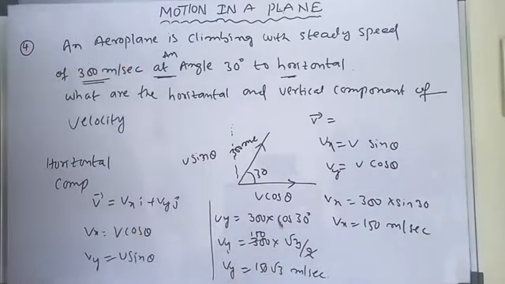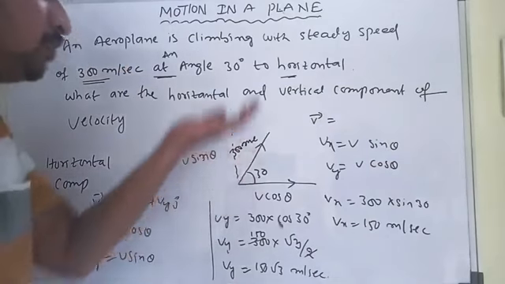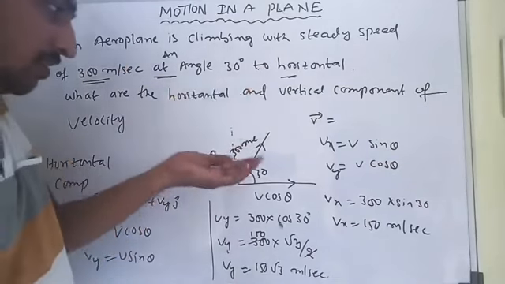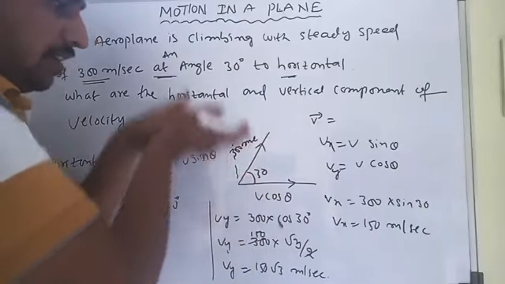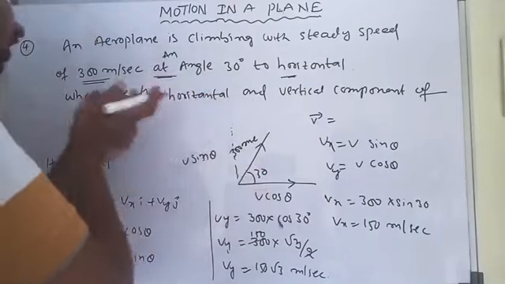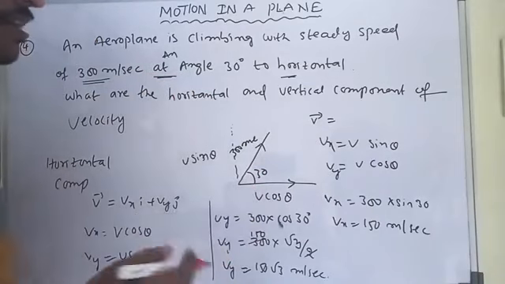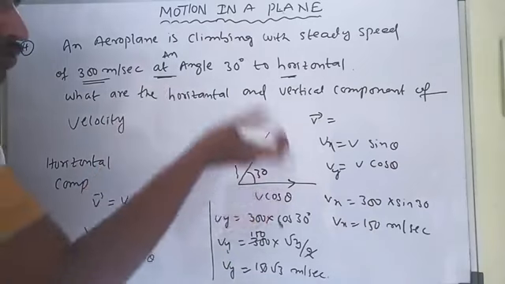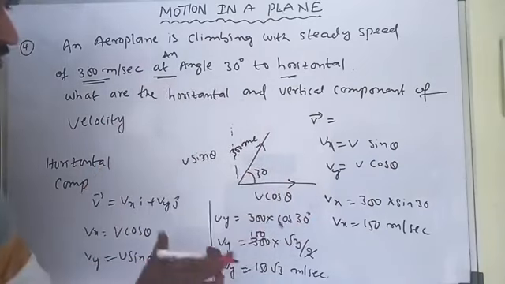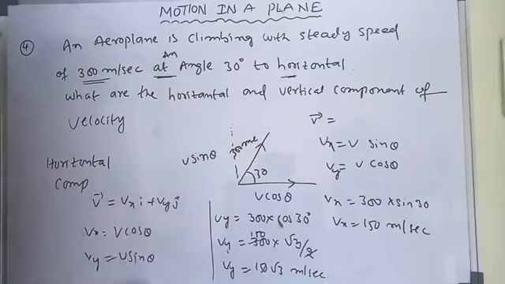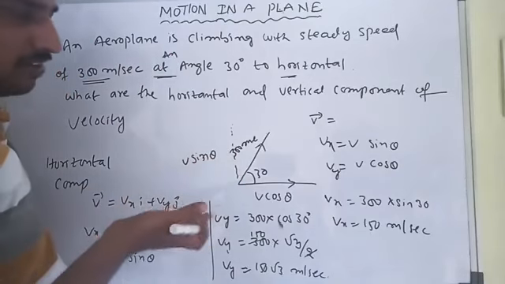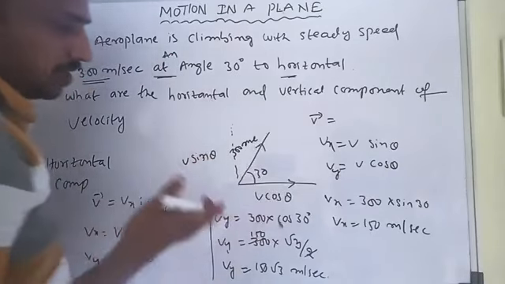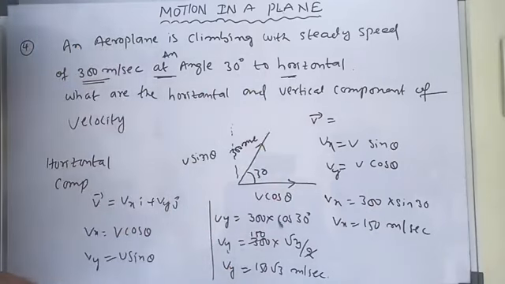Very simple here. The aeroplane is climbing with steady speed at a 30 degrees angle with the horizontal. So the aeroplane has two different velocities, horizontal velocity and vertical velocity. The actual vector is Vx i plus Vy j. In horizontal we take something into cos theta, vertical we take something into sin theta.